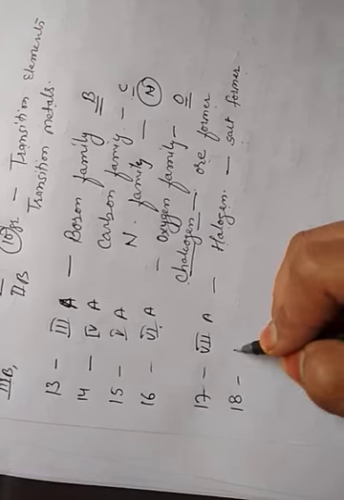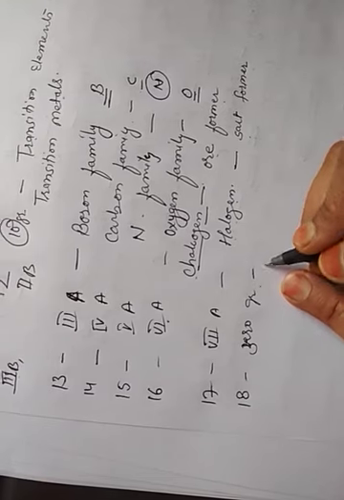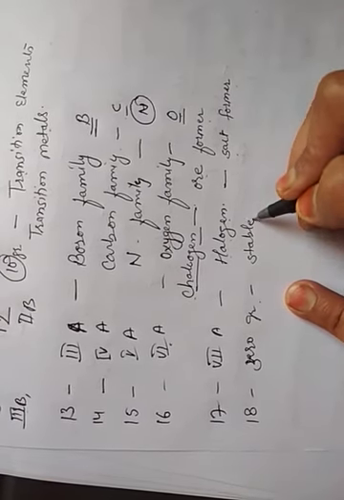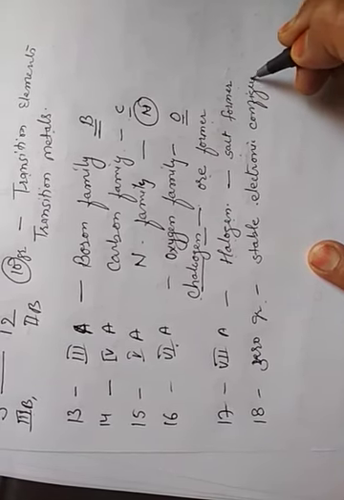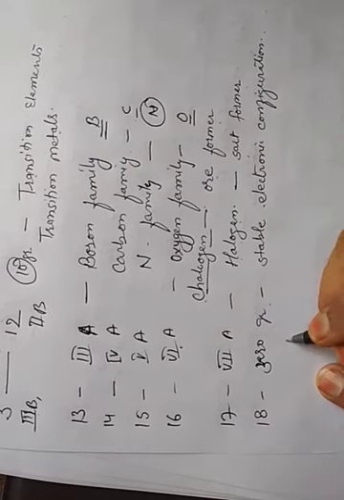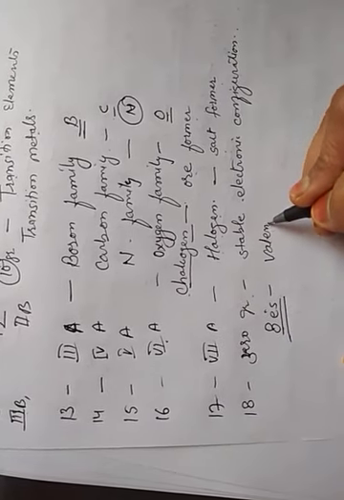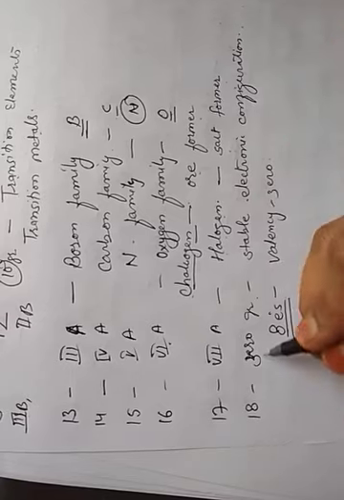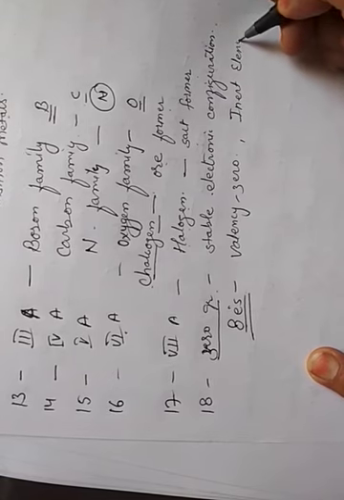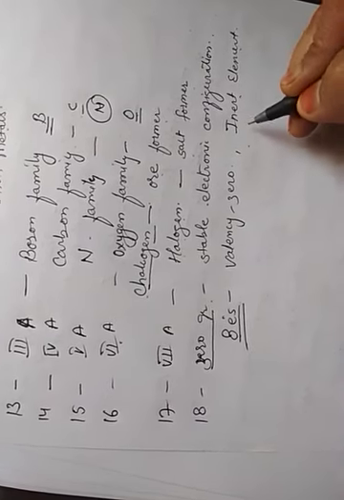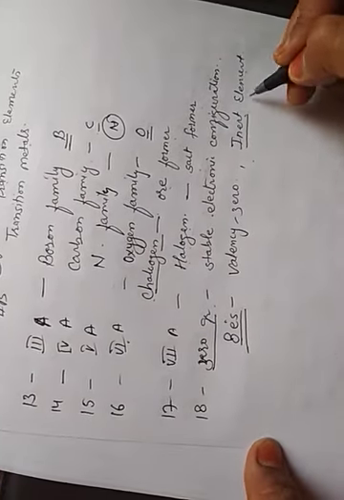The 18th group elements are known as zero group elements because the elements of this group have a stable electronic configuration. Stable electronic configuration means there are 8 electrons in their last shell. Because of this, their valency is 0, thus they are known as zero group elements. They are also known as inert elements because they are chemically inert. They are hardly reactive with any other element.